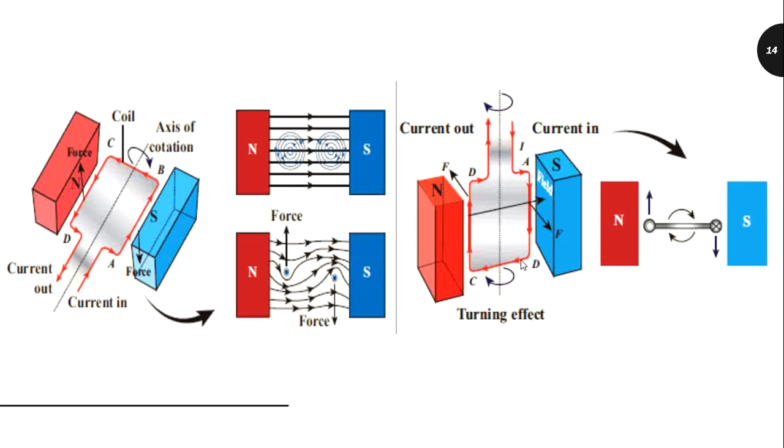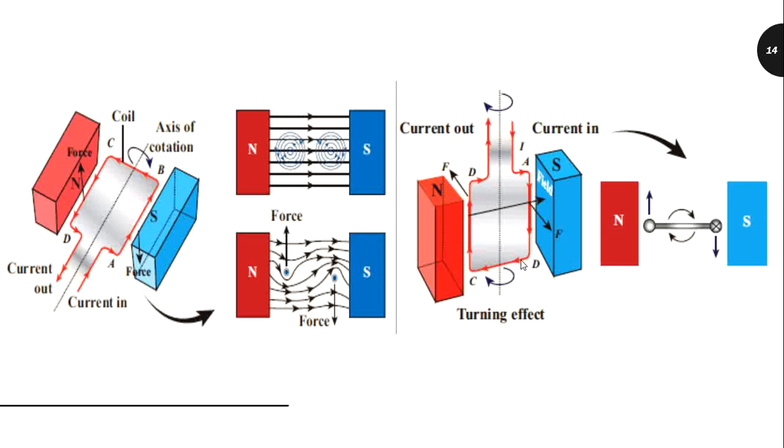Now, I told you we have to change the direction of the current for the first and second half rotation. That is, for the first half rotation, the current flows ABCD, and then for the second half rotation, it flows DCBA. Now, how can we change the direction of the current? We can change the direction of a current by using a device called a commutator. A small device called a split ring commutator is used to change the direction of current.